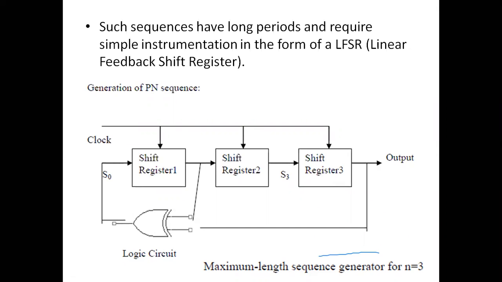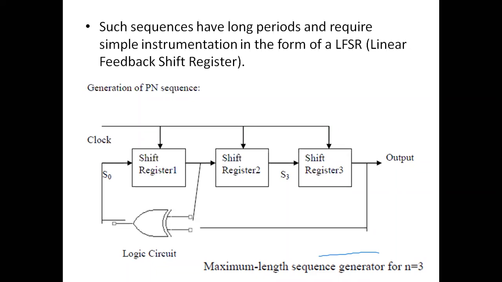So if small n is the number of shift registers, what is the length of the PN sequence? The length of the PN sequence is 2 to the power n minus 1. Here small n is 3, as there are three shift registers in the diagram. So 2 to the power 3 is 8, and 8 minus 1 is 7.